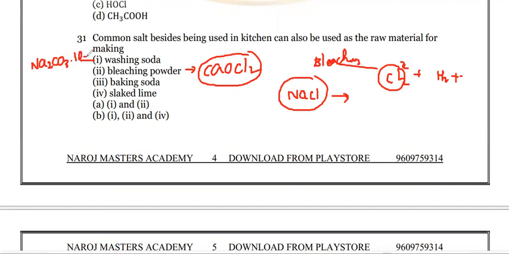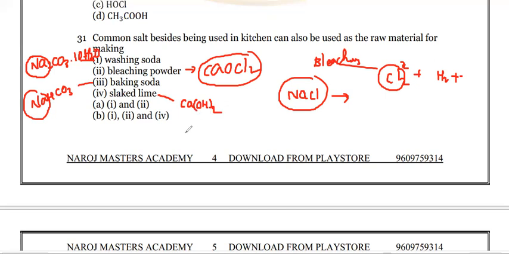dot 10H2O. Is it right? So here we can see that sodium is used. Okay. And what is baking soda? NaHCO3. Is it right? So here also sodium is used. And what about slaked lime? Slaked lime is Ca(OH)2, calcium hydroxide.